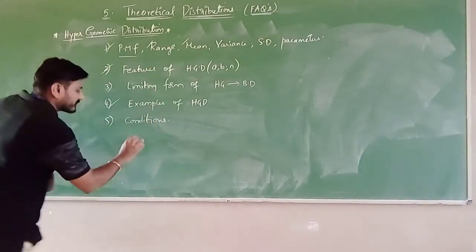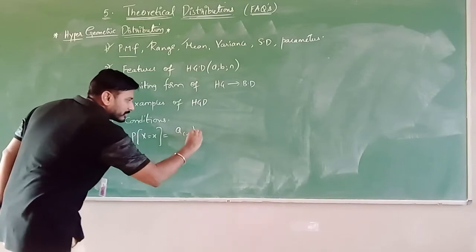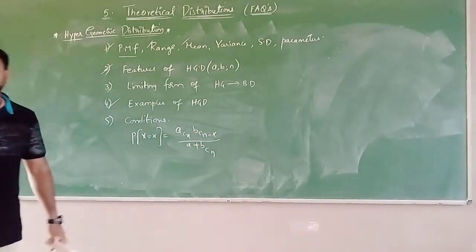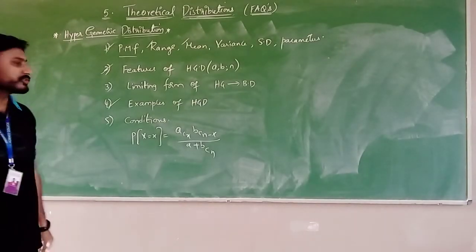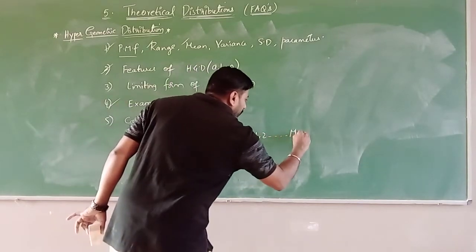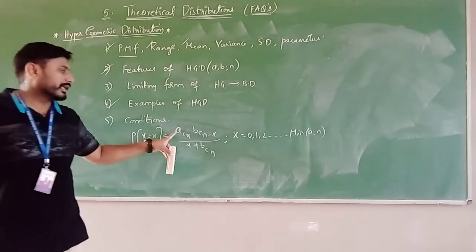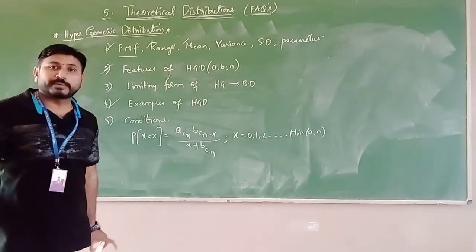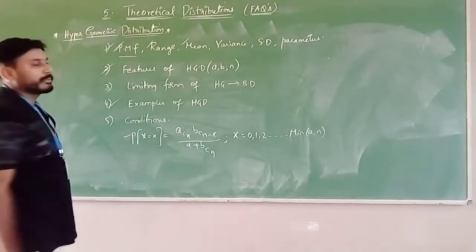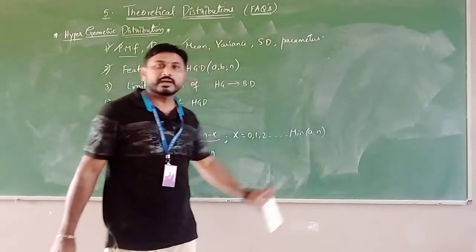First, the probability mass function. P of x equals ACx times BC(n minus x) divided by (A plus B)Cn. This is the probability mass function of the hypergeometric distribution, where x takes the values 0, 1, 2 and so on, up to the minimum of A comma n. Here A, B and n are the parameters of the hypergeometric distribution. Clear? So this is the PMF, and the range of hypergeometric is 0 to the minimum of A comma n.